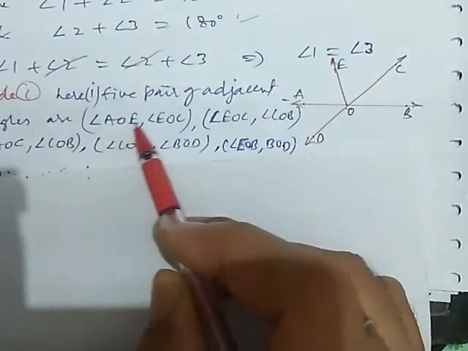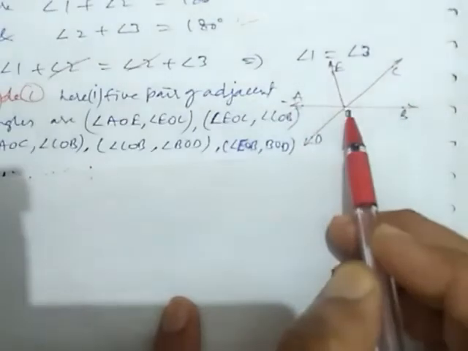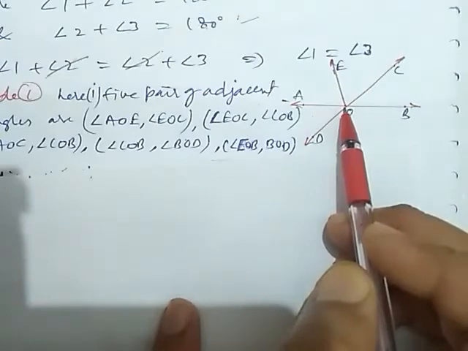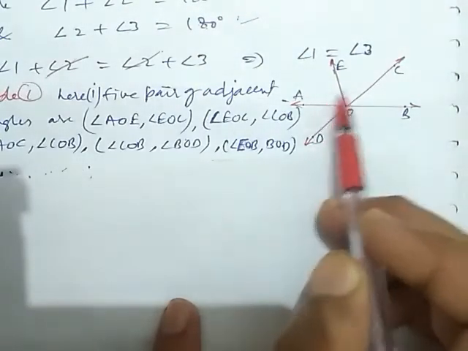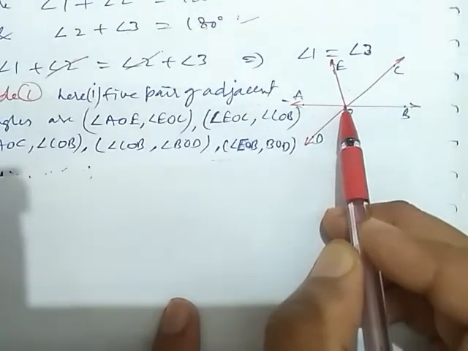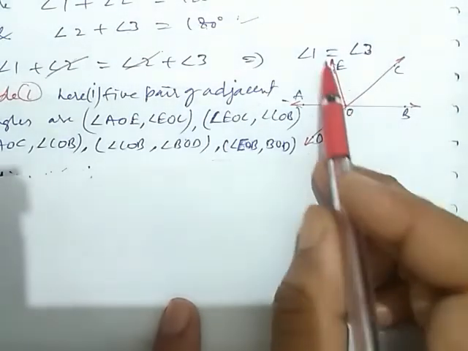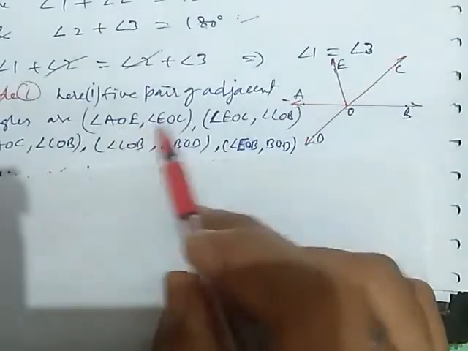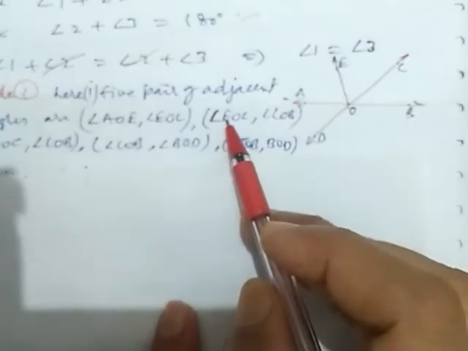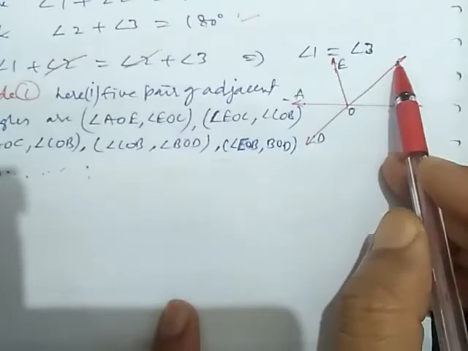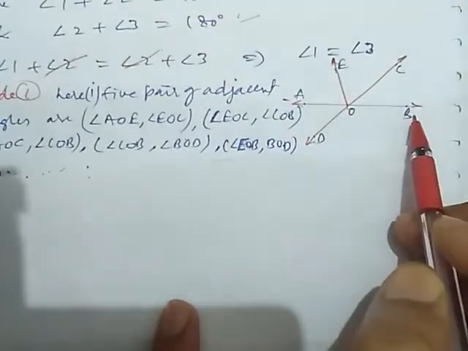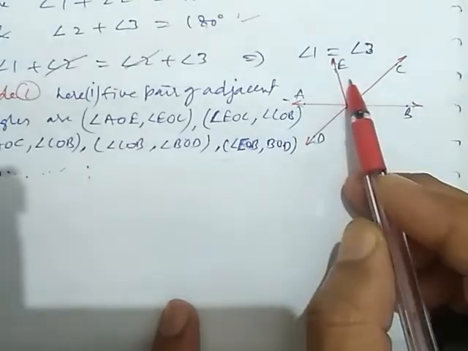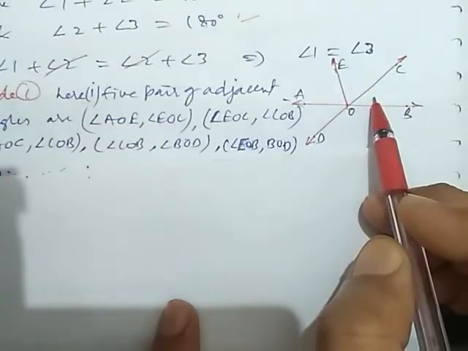Angle AOE and angle EOC are a pair of adjacent angles because their vertex O is common and one arm is also common. OE is common. So they form a pair of adjacent angles. Again, angle EOC and angle COB have a common arm and O is the common vertex, so they also form a pair of adjacent angles.